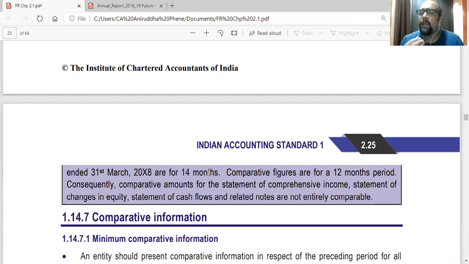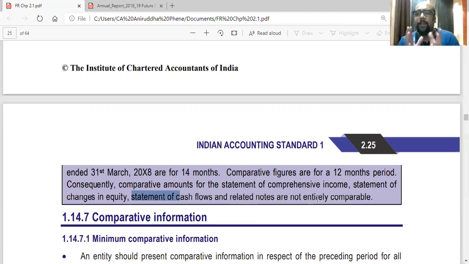So obviously they cannot be compared in the same sense. So we have to add a statement. Consequently, the comparative amounts for the statement of comprehensive income, which is basically the P&L account, statement of changes in equity, statement of cash flows, and notes are not entirely comparable because this period is of 14 months, last period was of 12 months. So you cannot entirely say that they are comparable.